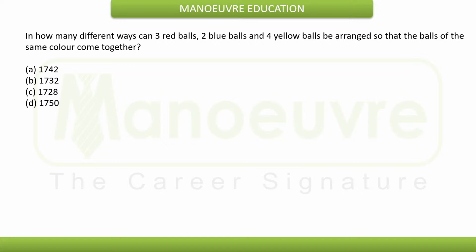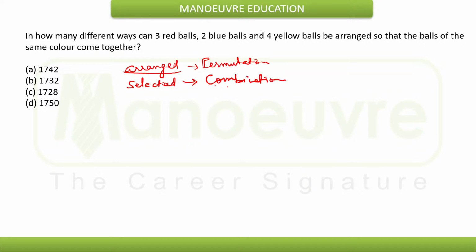How will you identify it? If the word arranged is used, that belongs to permutation, and if the word selected is used, then it will naturally belong to combination.